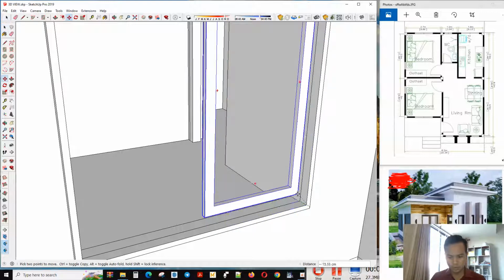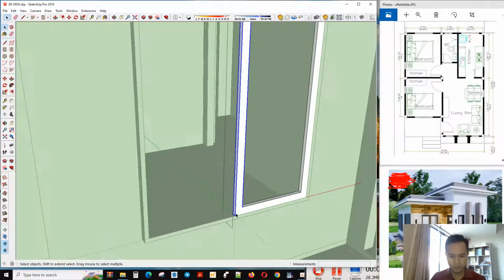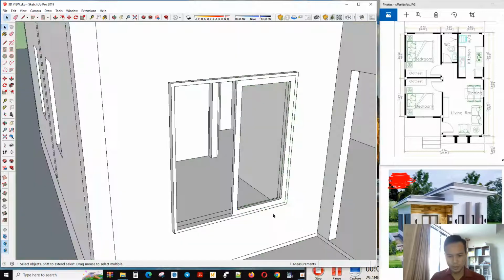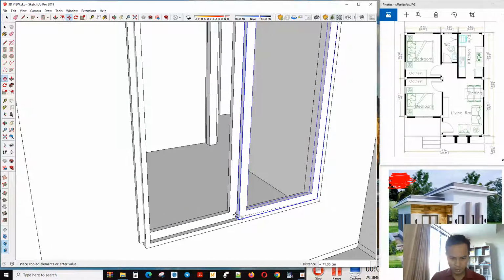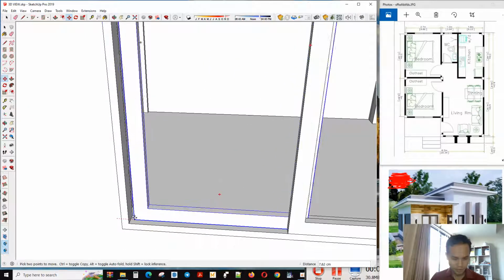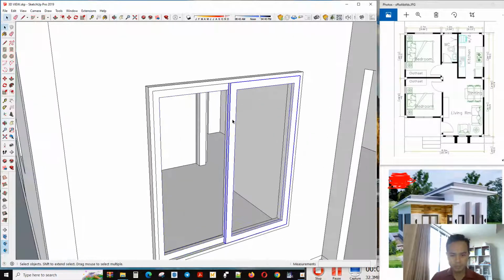So we move to the top here. But remember that here it must go inside the other one, 3 too. Now I start to make a copy to the other side. It must be right here.